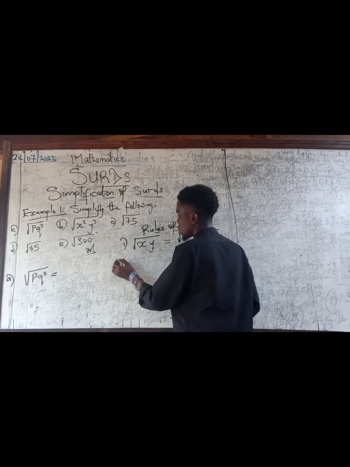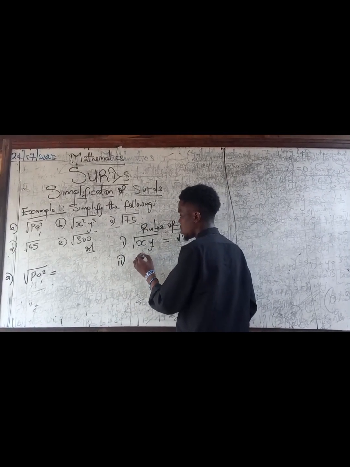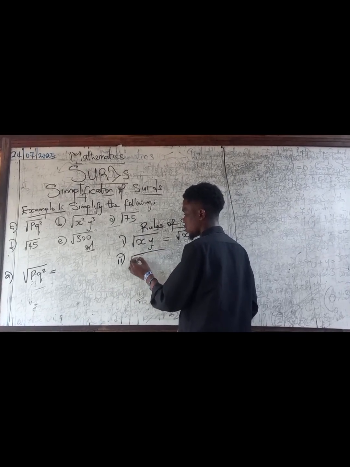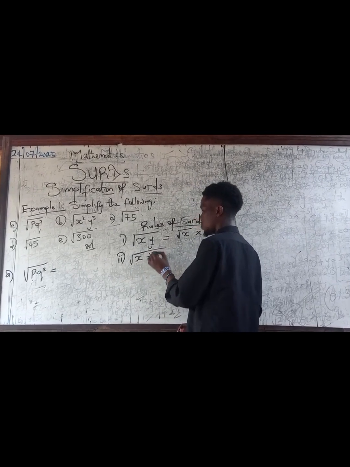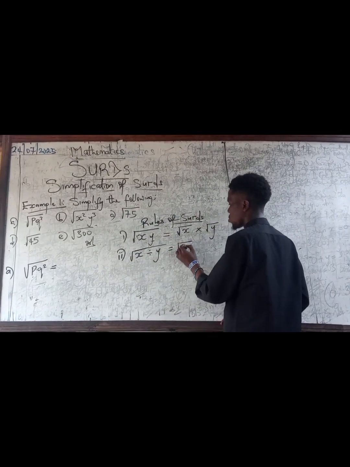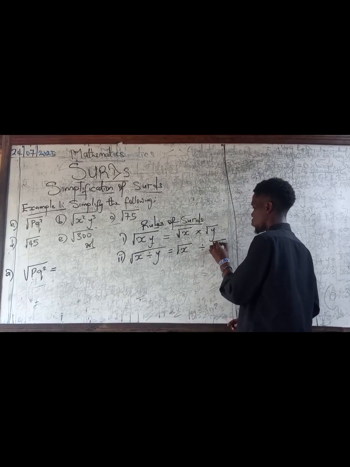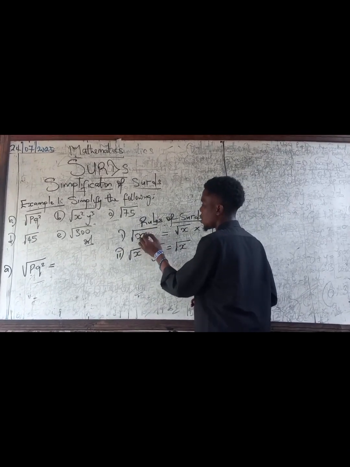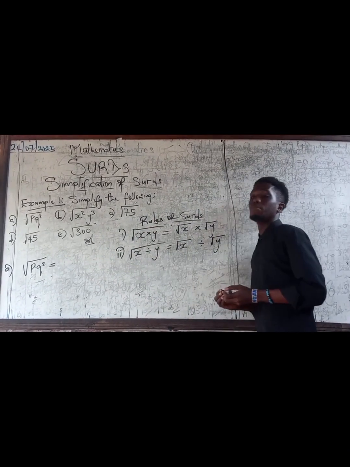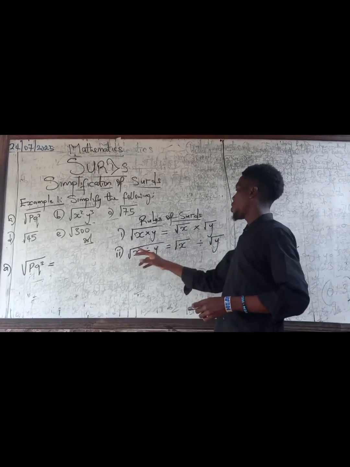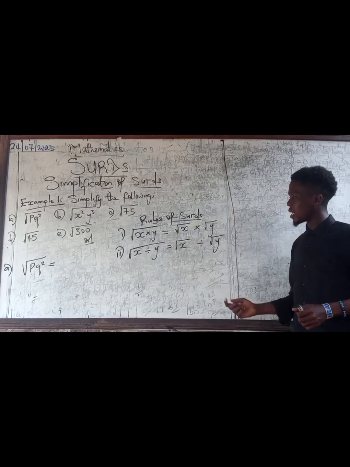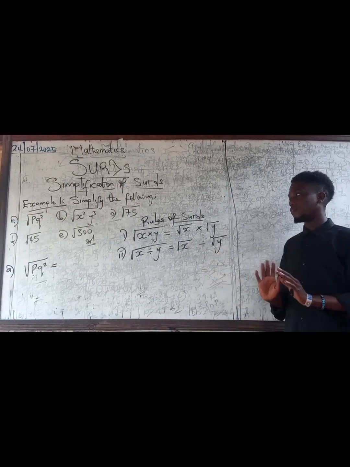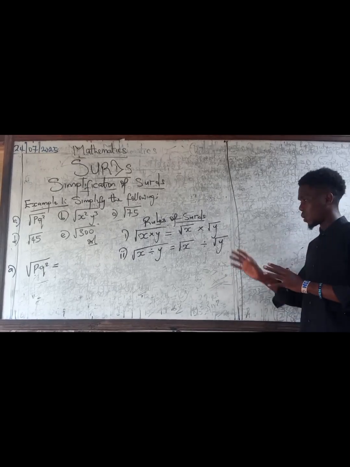Now the second one is, if I have square root of x divided by y. Just as it is applicable to multiplication, it is also applicable to division. So if you have square root of x divided by y, it's still the same as saying square root of x divided by square root of y. Very simple and clear. We have about 4 rules we're going to go through.